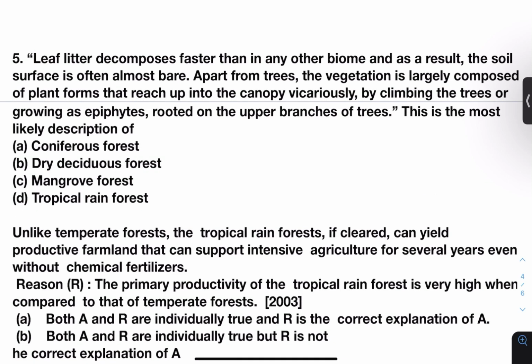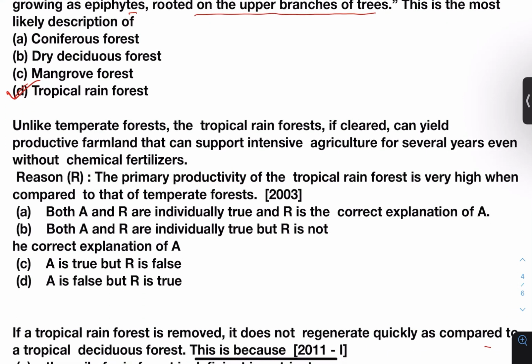Next, leaf litter decomposes faster than in any other biome and as a result, the soil surface is often almost bare. Apart from trees, the vegetation is largely composed of plant forms that reach up into the canopy vicariously by climbing the trees or growing as epiphytes rooted on the upper branches of trees. This is the most likely description of? Answer is tropical rainforest. Because of the heavy rainfall and high temperature, there is heavy leaching and faster decomposition of litter. A similar question was asked in 2003.